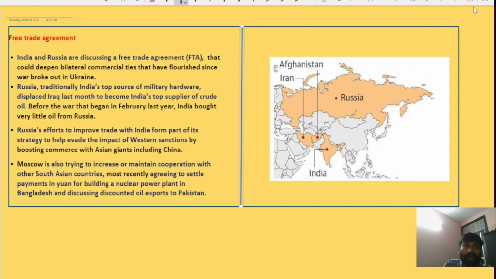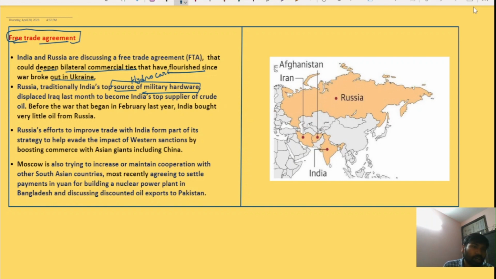Okay, so apart from that, we have also been discussing the free trade agreement between the Eurasian Economic Union and Russia. Both sides have been discussing this. The free trade agreement could deepen the existing bilateral commercial ties between these two countries, which have been flourishing since the breakout of the Russia-Ukraine war, particularly in the area of hydrocarbons. And Russia is traditionally India's top source of military hardware.